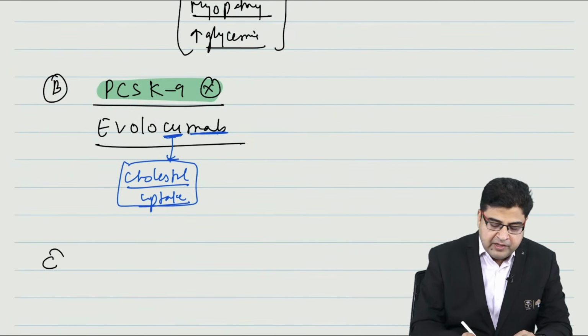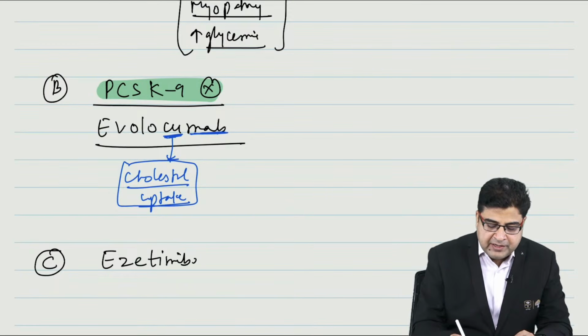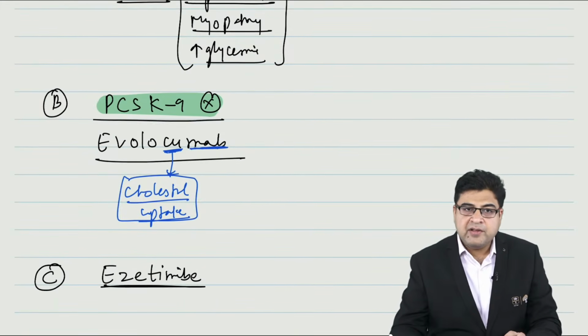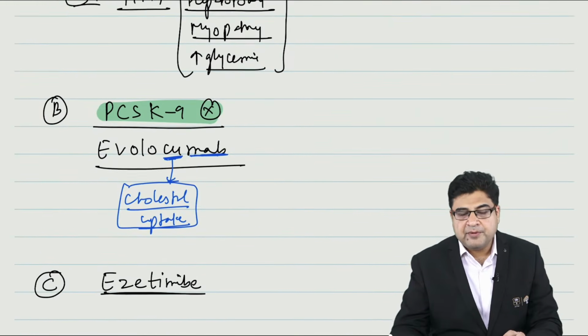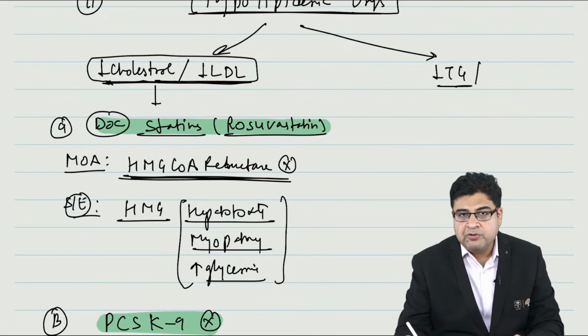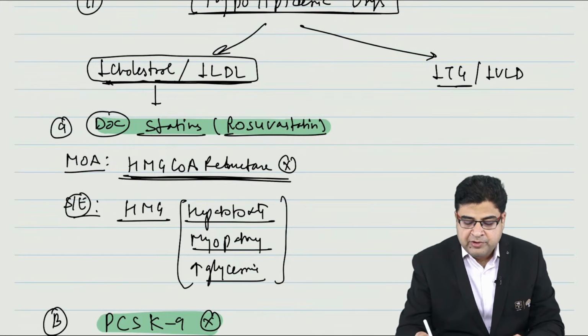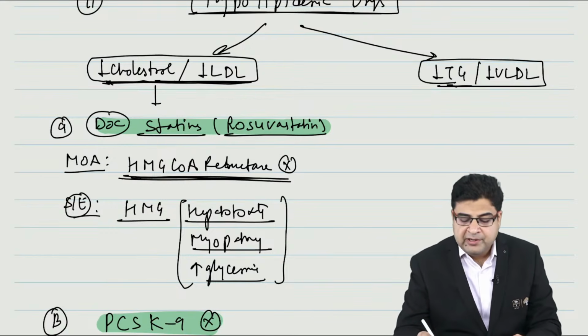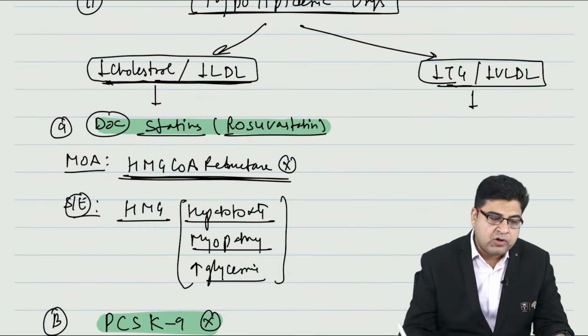Apart from that, we have one more drug which is given for hypercholesterolemia. The drug name is ezetimibe, the third medicine that can be given for the treatment of hypercholesterolemia. Now the second is triglyceride. There are some medicines which are given to reduce the triglyceride level. When you reduce the triglyceride, the VLDL level will automatically go down.